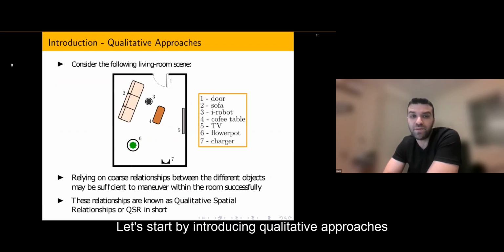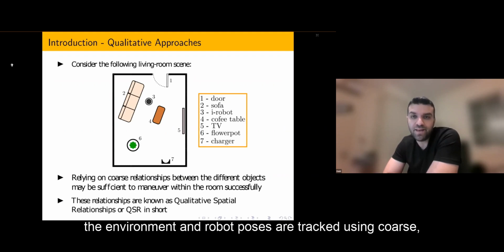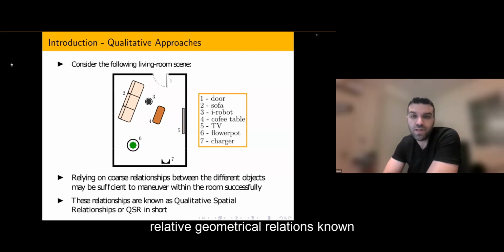Let's start by introducing qualitative approaches as a general framework in robotics tasks. In these approaches, in contrast to the metrical, the environment that robots poses are tracked using coarse relative geometrical relations known as qualitative spatial relationships, or QSR in short.